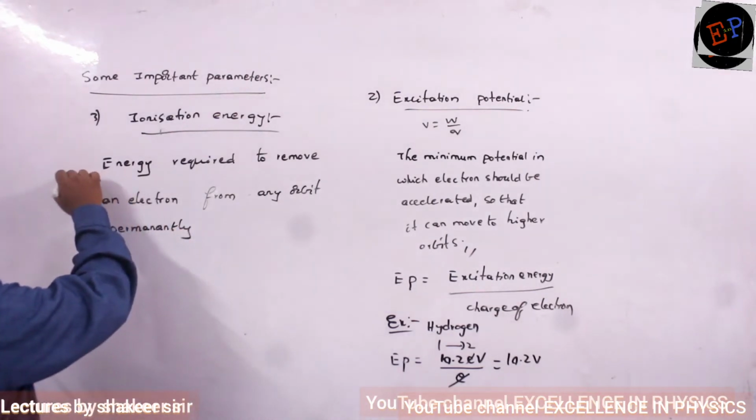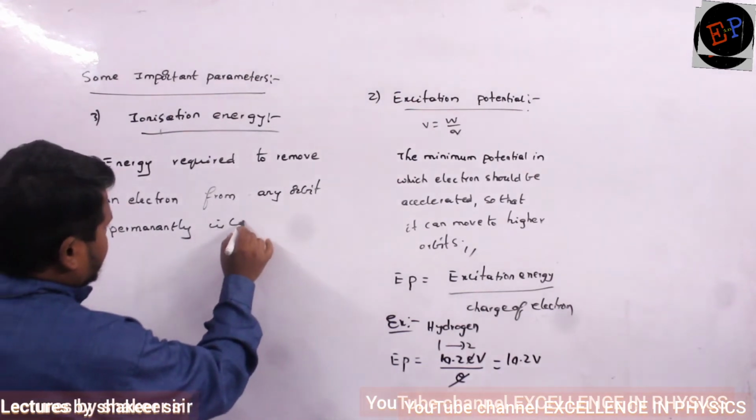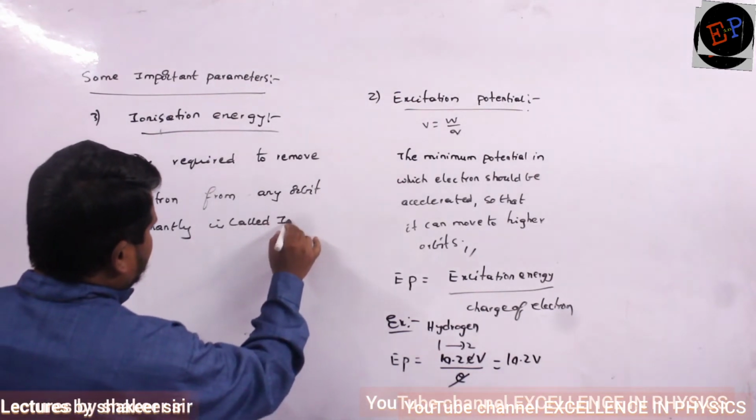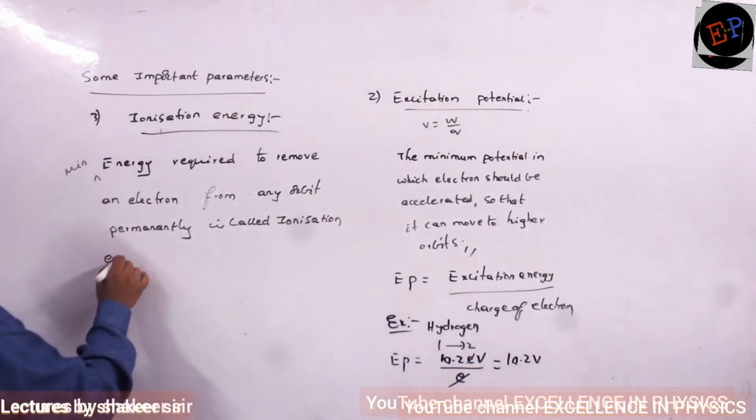Or here you can write minimum energy is called ionization energy.